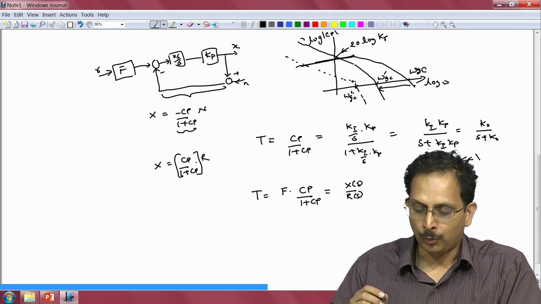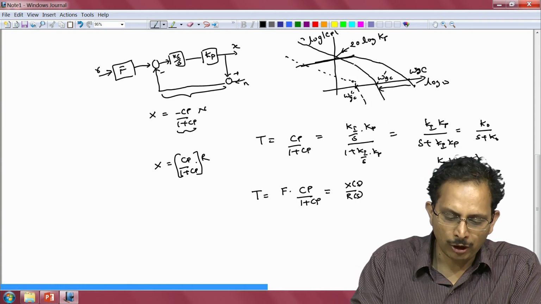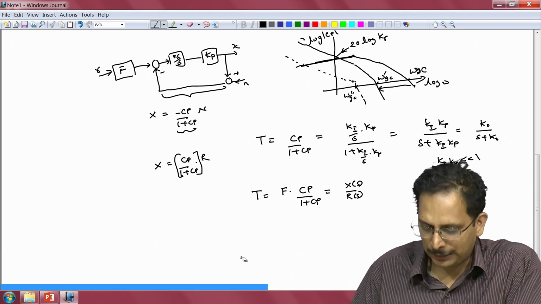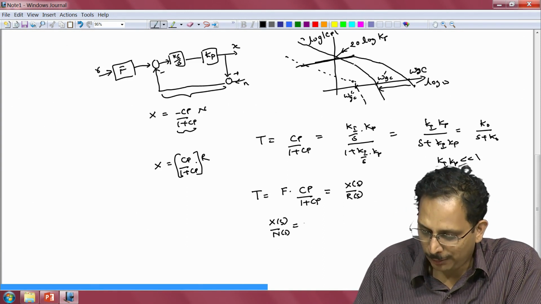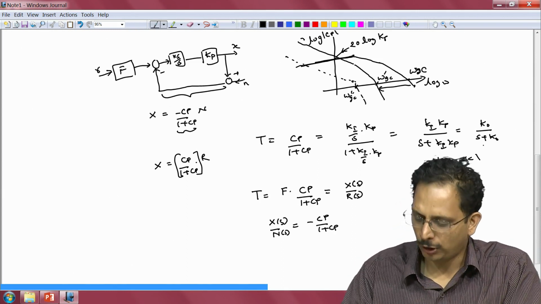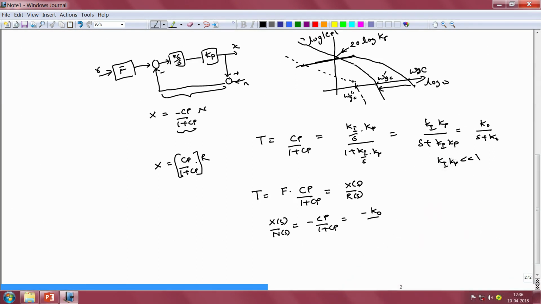Now, however, as far as the noise is concerned, because the noise does not in any way pass through this pre-filter F, we would have the transfer function relating the noise to the output, namely X of s by N of s, to still be equal to minus Cp by 1 plus Cp. And what we saw in this particular example that we considered was this was equal to minus K naught by s plus K naught, which is a first order low pass filter of very low bandwidth, because we have chosen K naught, which is equal to Ki times Kp, to be a very small number.